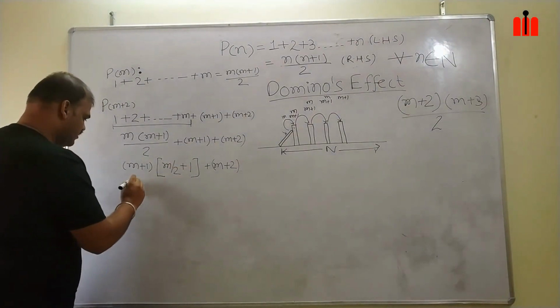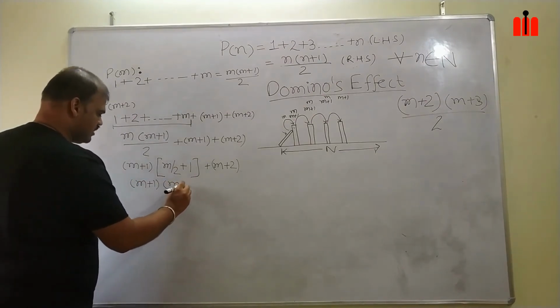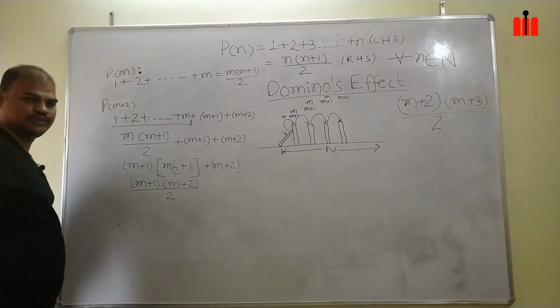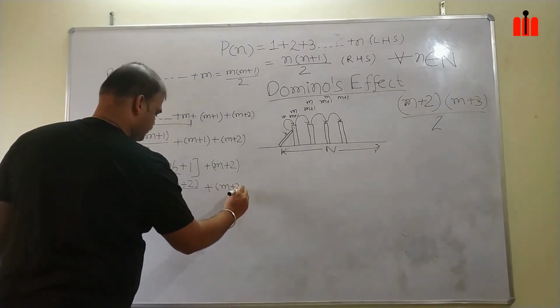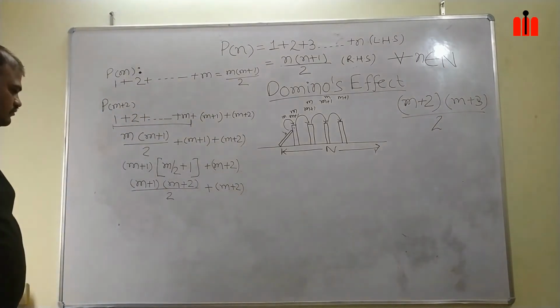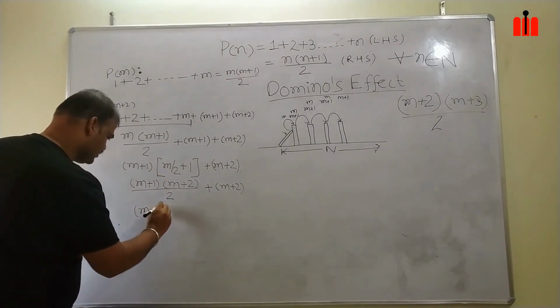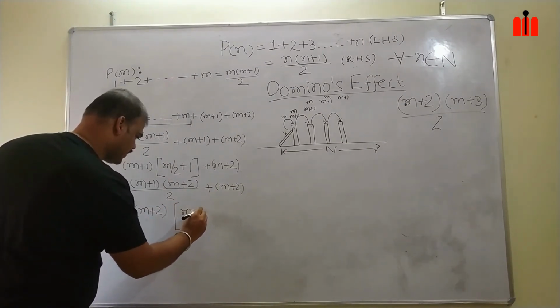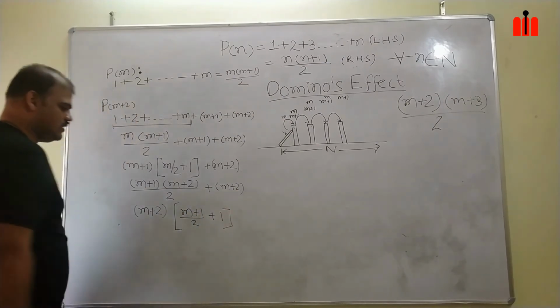You take 2 as LCM here, then you will get (m+1)m/2 plus (m+2). In this, m plus 2 is common. It will become (m+2) times (m/2 plus 1).